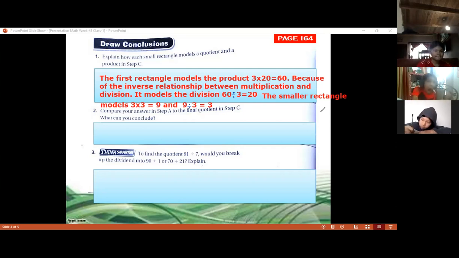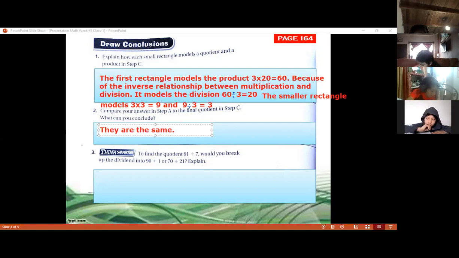Now let's compare number 2. It says compare your answer in step A to the final quotient in step C. What can you conclude? So letter A says outline rectangles in the grid to make 69 divided by 3. And letter C says each rectangle models a division. So it's the same. We're comparing and we find out that they are the same. They are the same. Only copy that.